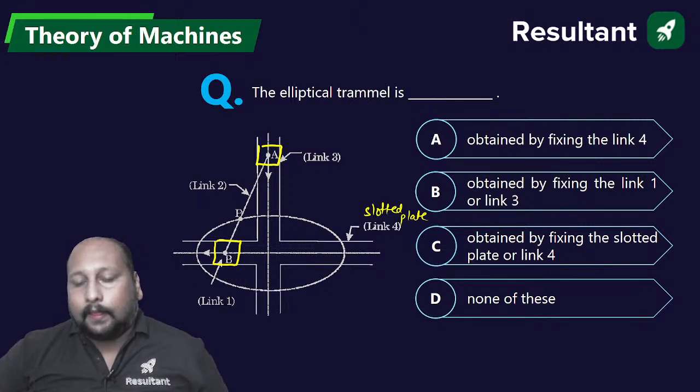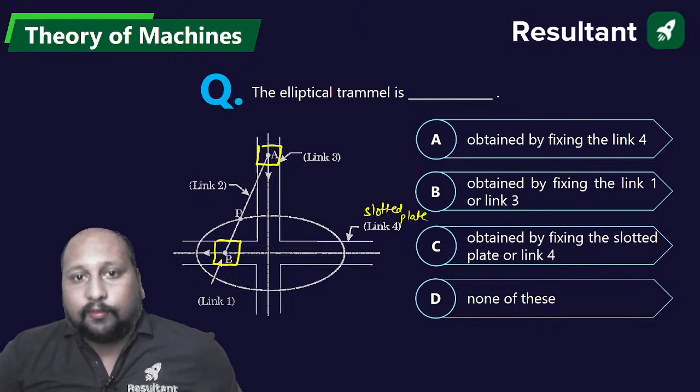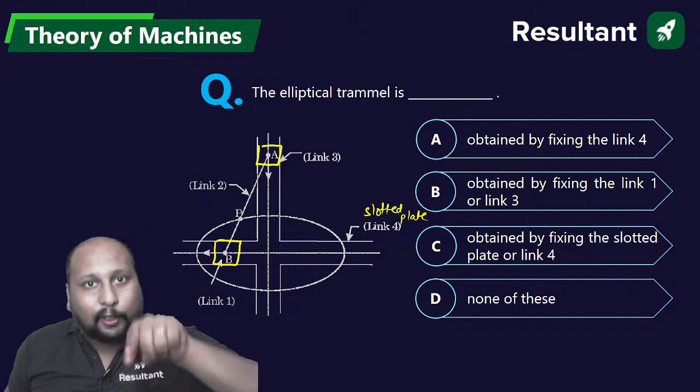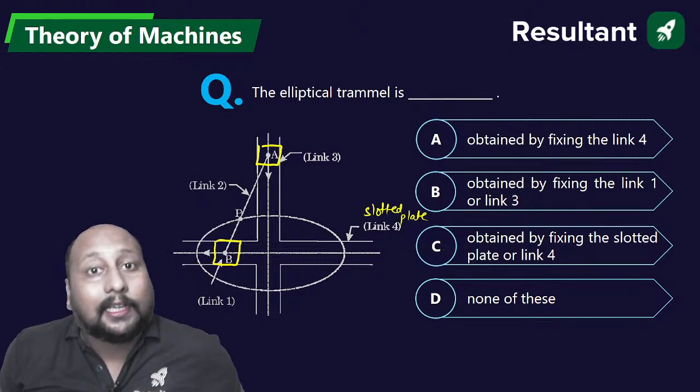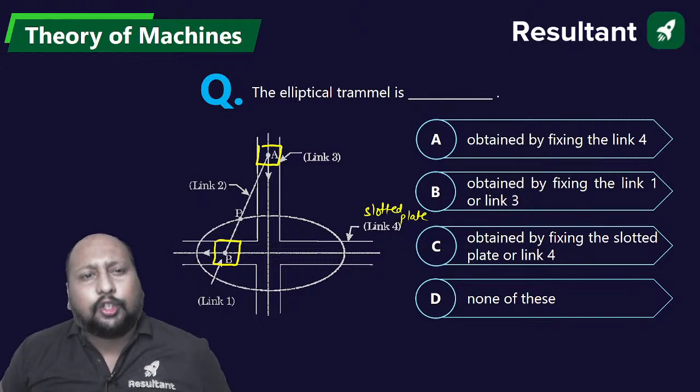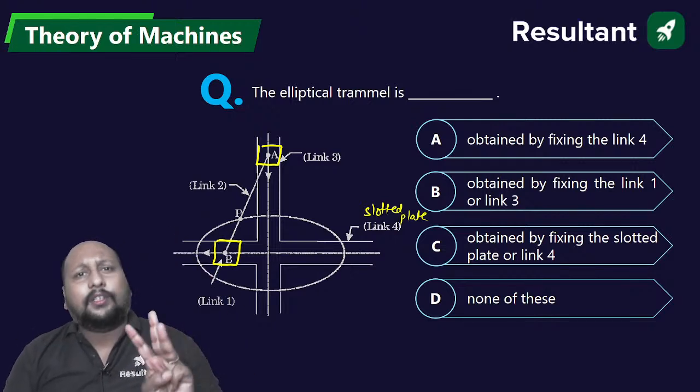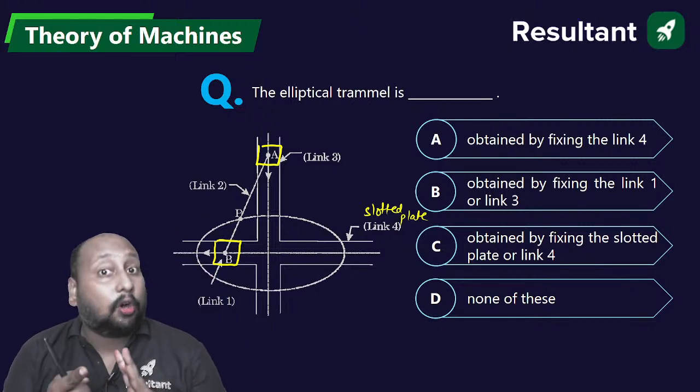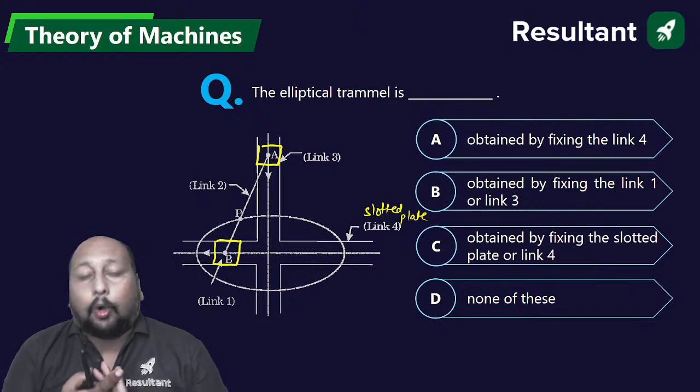Can you tell me, is this an example of a single, double, or 4-bar mechanism? Definitely double, because there are 2 sliders. This is an example of the double slider mechanism. So we can surely say that in the double slider mechanism there are 3 inversions that we can obtain: one is the elliptical trammel, the Scotch-Yoke mechanism, and the Oldham's coupling.